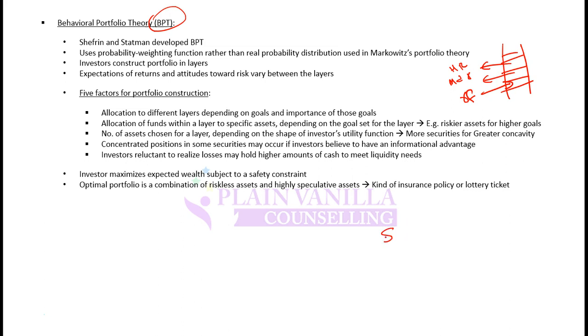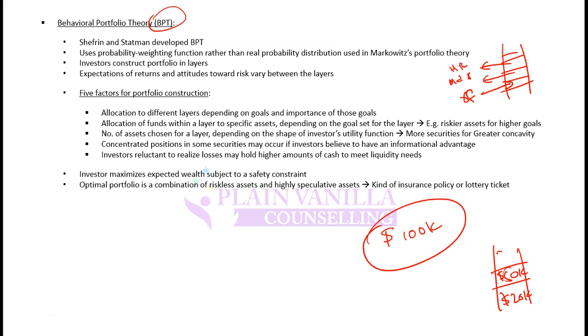So if an investor has, let's say, $100,000 to invest, instead of seeing it as one, he will divide it into different layers. So let's say $20,000 here, $50,000 here, and $30,000 here. So he will invest $20,000 into risk-free assets, $50,000 into moderately risky assets, and $30,000 into risky assets. So his risk and return attitude will depend on the layer to which this amount belongs. Again, mental accounting bias. There are 5 factors for portfolio construction.